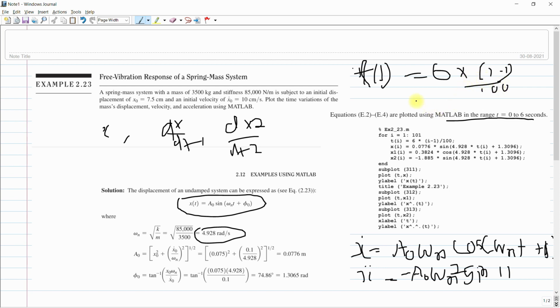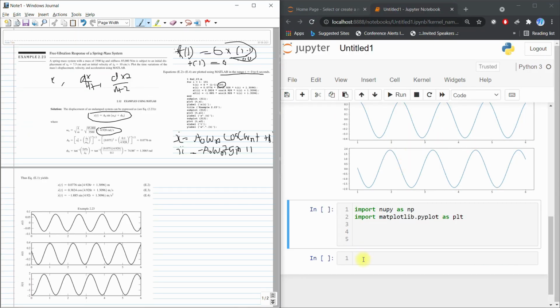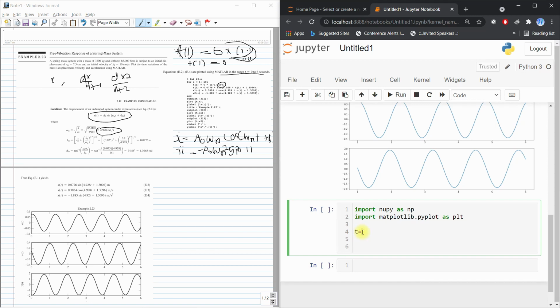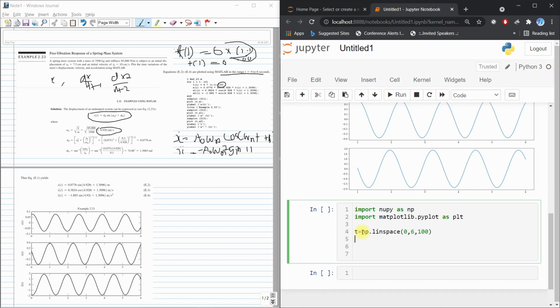So t of 1 is equal to 1 minus 1, which is 0, so my whole equation becomes 0. It will start at 0 and end at 6, with the number of divisions around 100. So it will divide 0 to 6 seconds into 100 divisions. So I will create one array, t equal to np dot linspace, starting from 0 to 6 seconds with the number of divisions around 100.